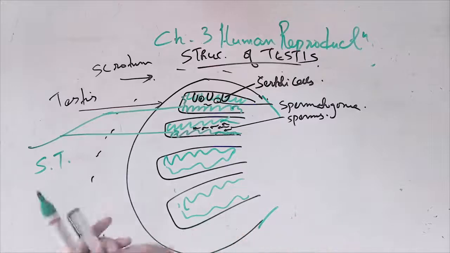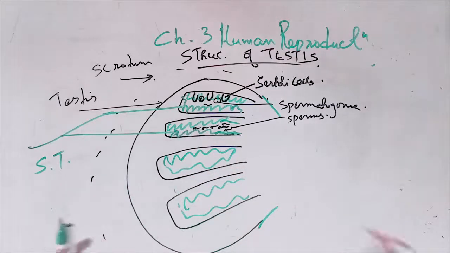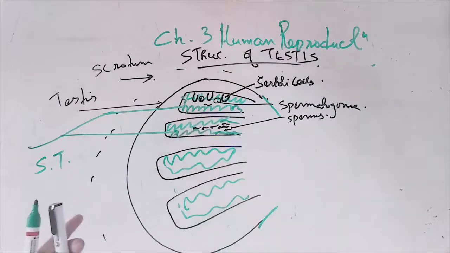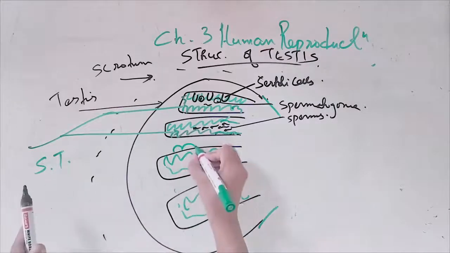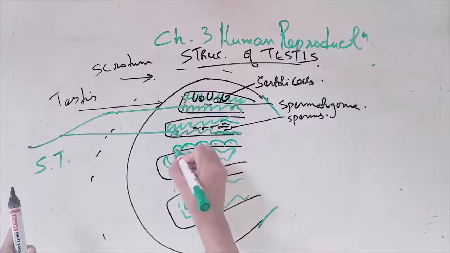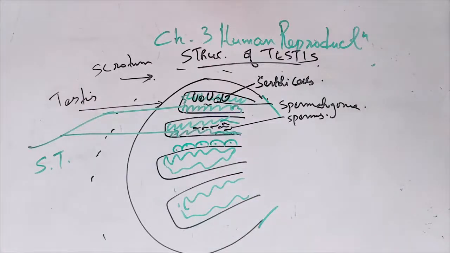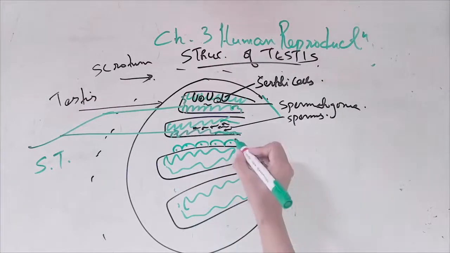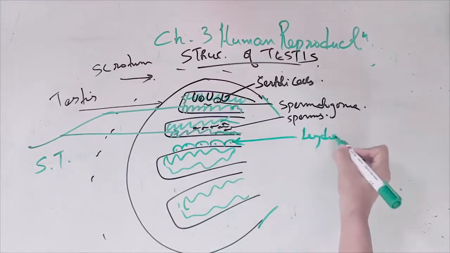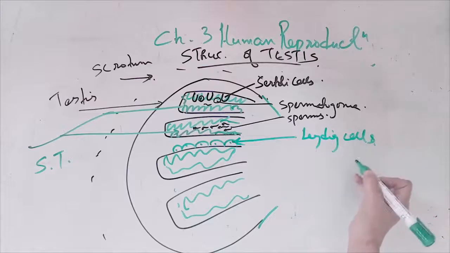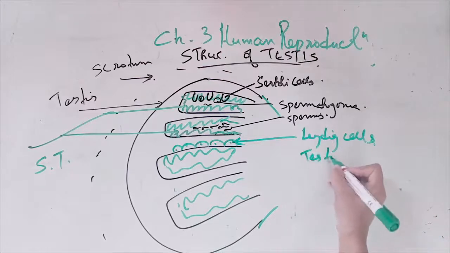About Leydig cells, I'll mention. Let's say here there are some cells outside. Oh my goodness, the red color is not working. These cells, as also in your textbook, are the Leydig cells. Leydig cells are where testosterone is produced.